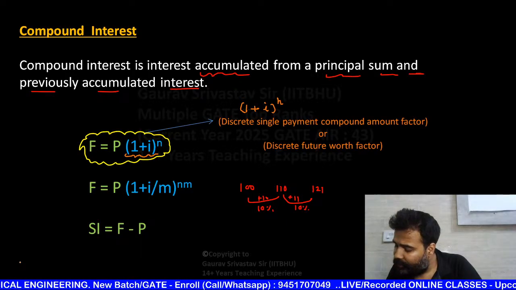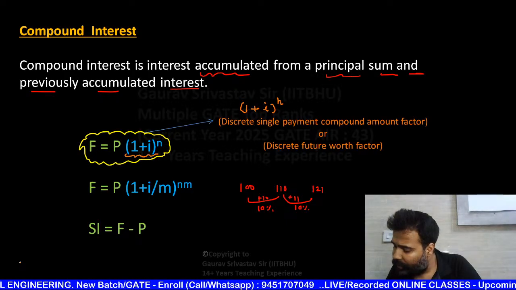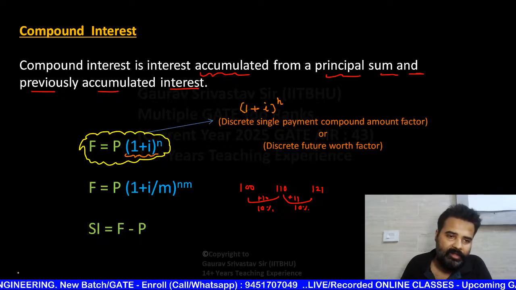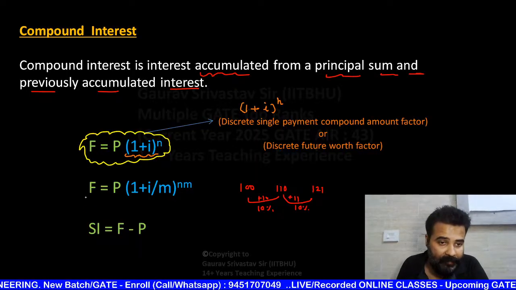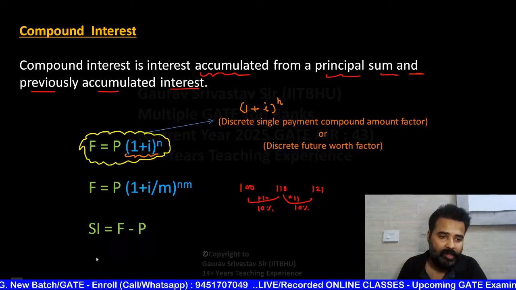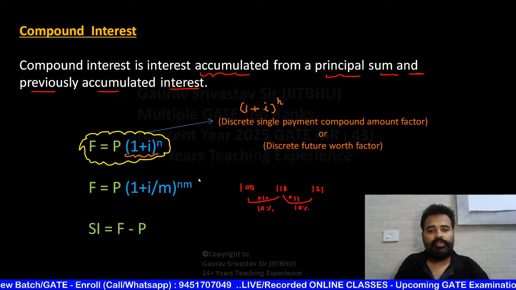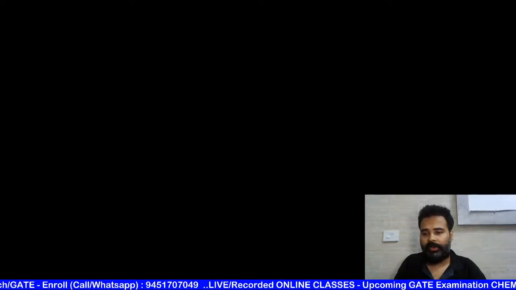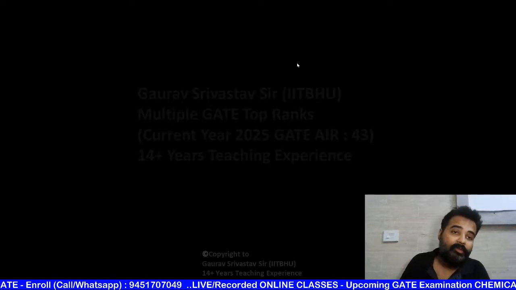You're still confused about what to do if n is 1.5 years and the loan rate is 12%. But don't worry, beta. That's why see the next point here. F is equal to P (1 + i/m)^(nm). Okay, what is this? See. Wait, let me add one more slide here. Okay, already added. Now see here.